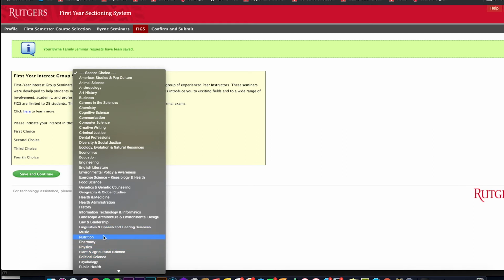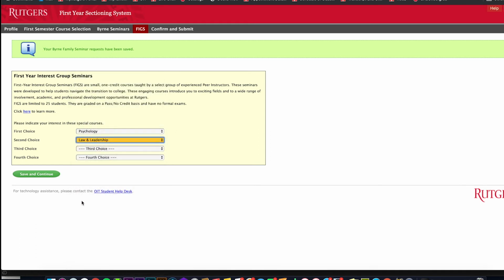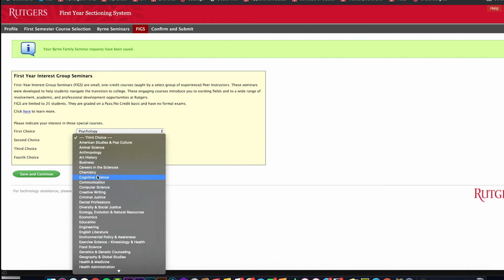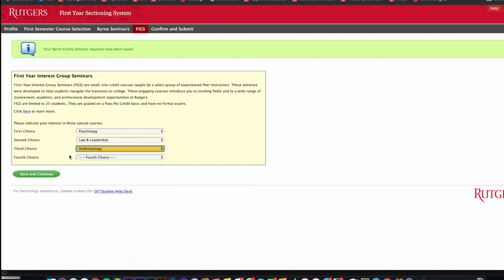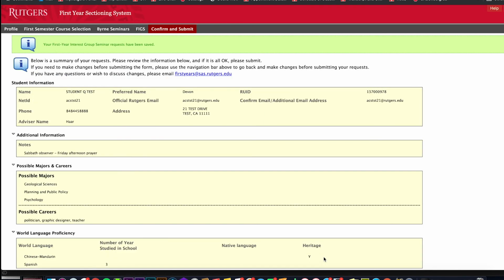It's FIGs in the fall or no FIGs at all, so if you're interested in any of these areas, rank your choices and click Save Continue. These seminars are optional, but very strongly encouraged as fun, unique, and low stress ways to earn a degree credit and to continue to explore your interests.